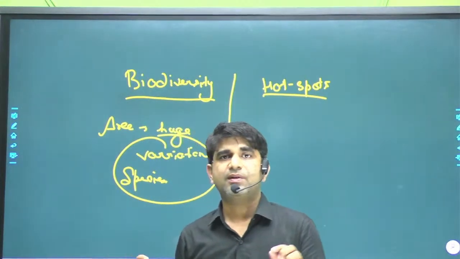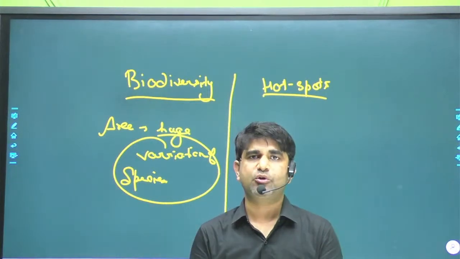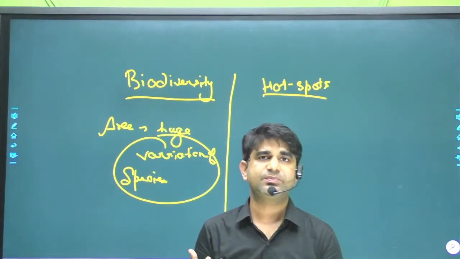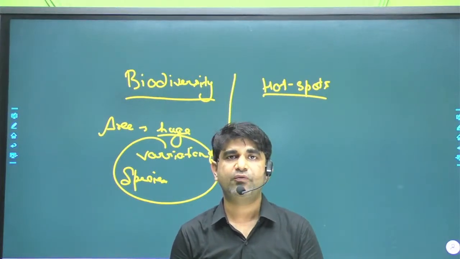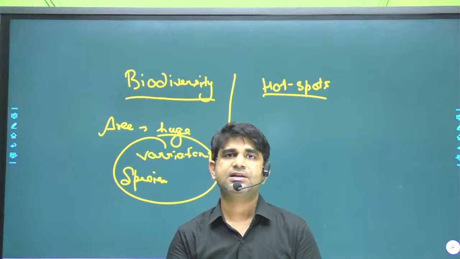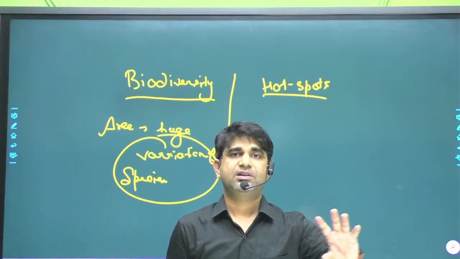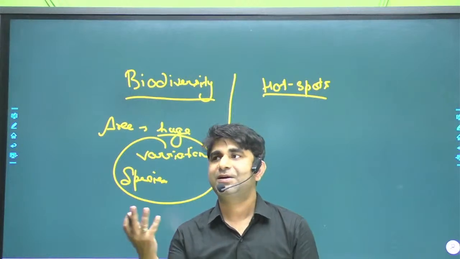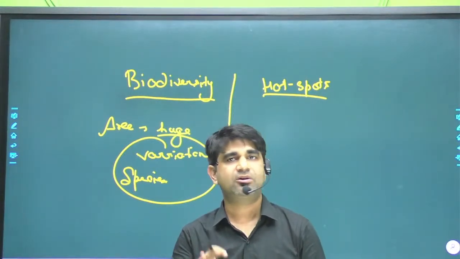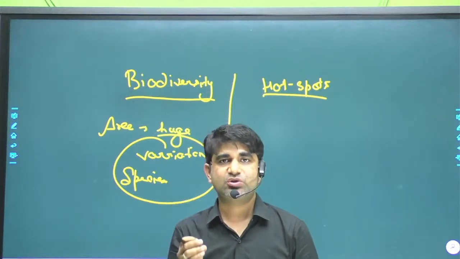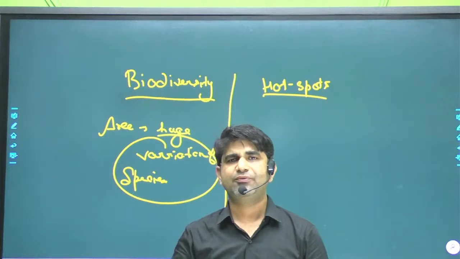So the term biodiversity refers to a single thing: when there is a huge population of different species, means when there are huge variations of species at a specific area, that term is known as biodiversity. And the variation is in the living organisms, not in the different types of human beings, that some have different colors. Not that type of variation. Variations of living species, that huge type of variations in their species and various organisms are there.